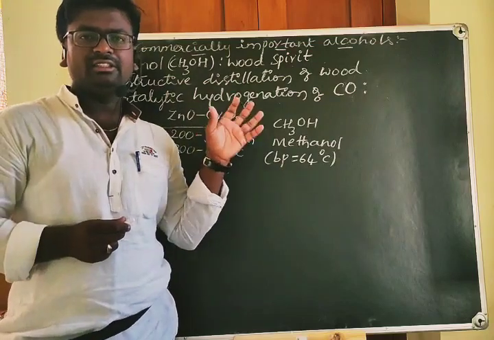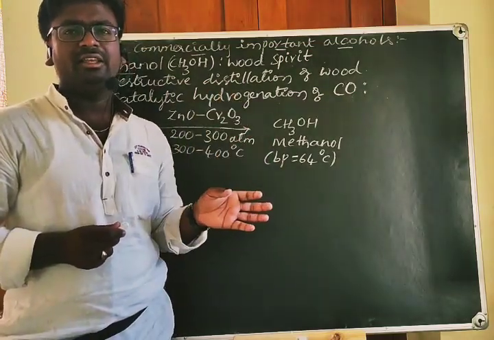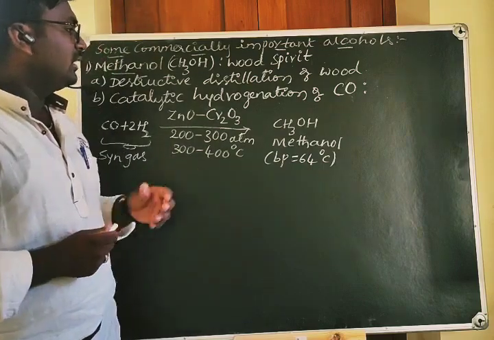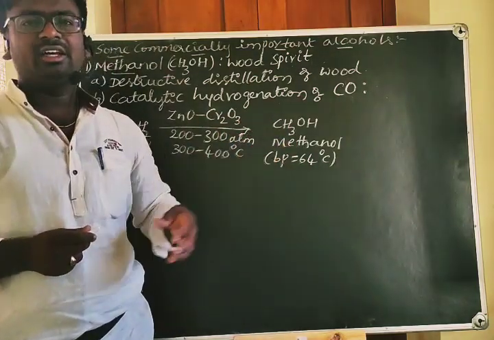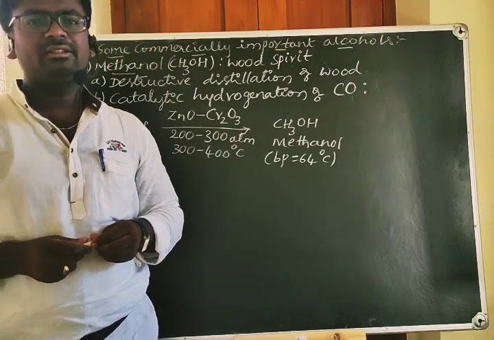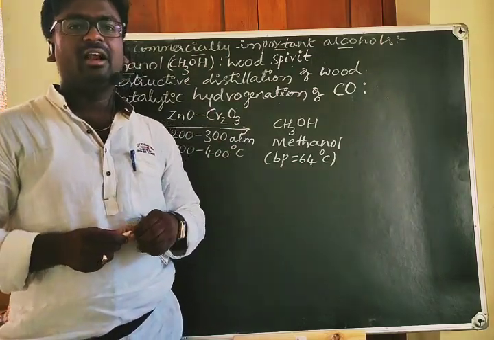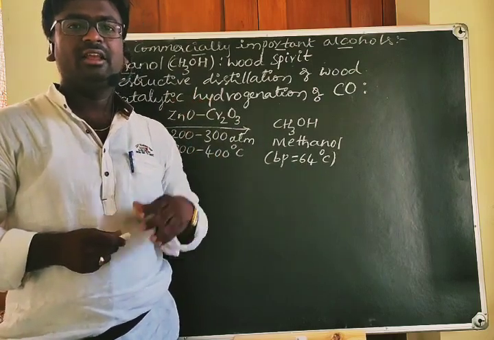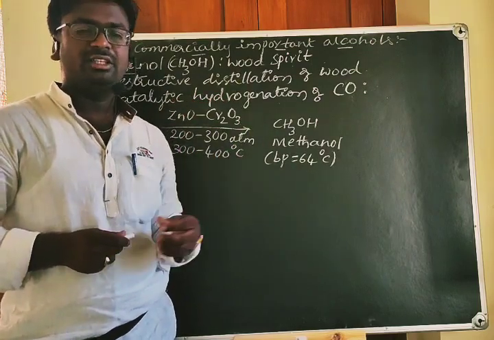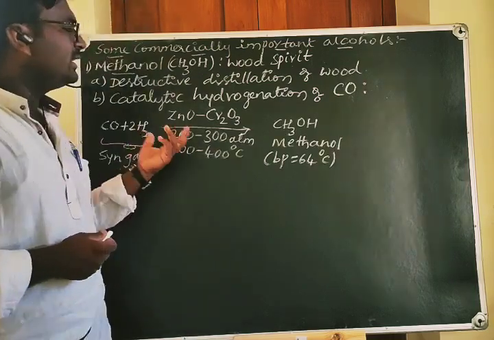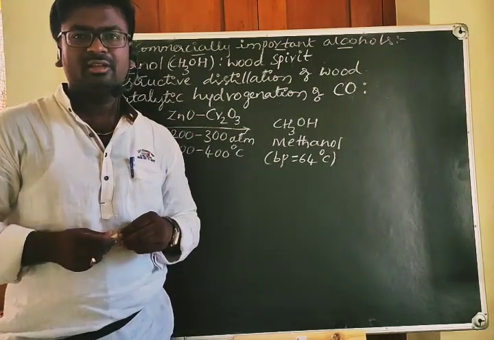Methanol is used as a solvent in paint industries. It is also used to prepare other organic compounds like formaldehyde and higher members of the aldehydes, carboxylic acids, etc.